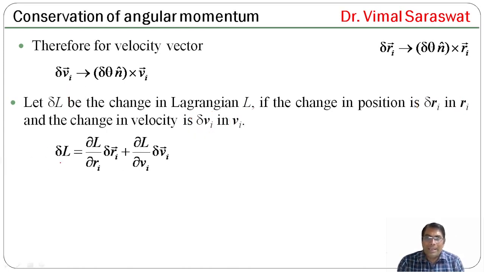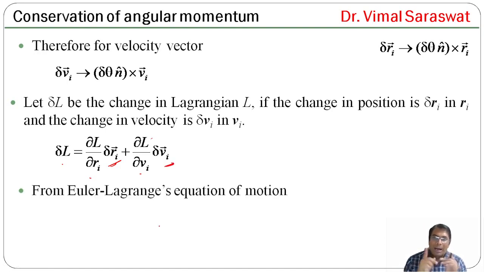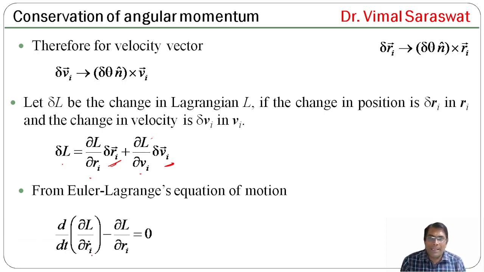So delta L equals del L by del Ri delta Ri plus del L by del Vi into delta Vi. From Euler-Lagrange's equation of motion. Now what is Euler-Lagrange's equation of motion? d by dt of del L by del Ri dot minus del L by del Ri equals 0.